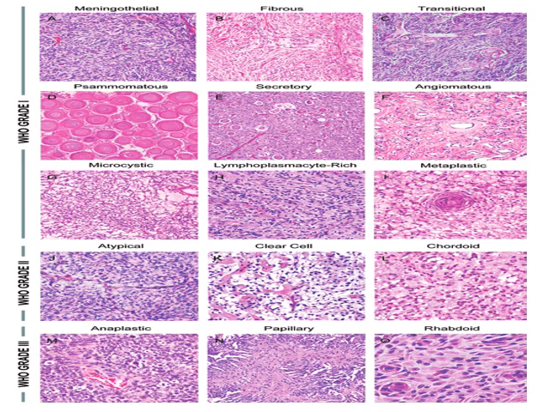You see the different pictures of different meningiomas. Among the grade 1, meningothelial, fibrous, transitional, psammomatous, secretory, angiomatous, microcystic, lymphocyte rich, metaplastic are there. Among the grade 2, atypical, clear cell, choroid type, these are the grade 2. And in grade 3, anaplastic, papillary and rhabdoid type of histology are present in meningioma.